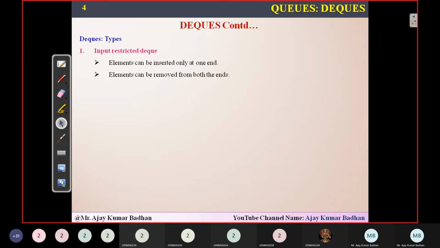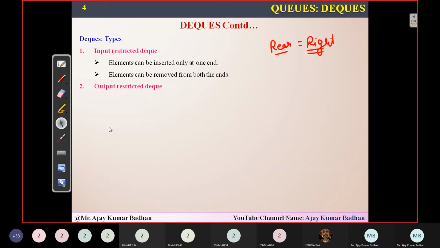Then we have deletion. Deletion can be done in both directions because there is no restriction with respect to removing an element. When you're removing an element, it is the output, and the element can be removed from both ends. But inserting an element can be done in only one direction, that is right. In this case, rear is what I'm going to represent as right, so you will be inserting there.